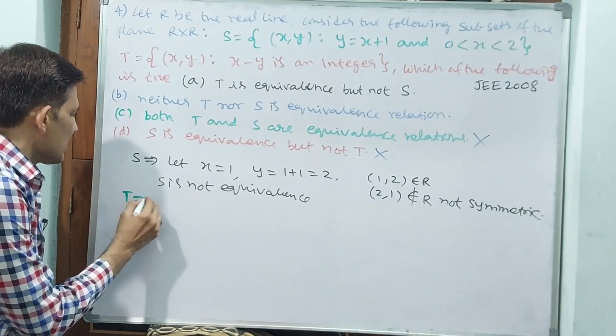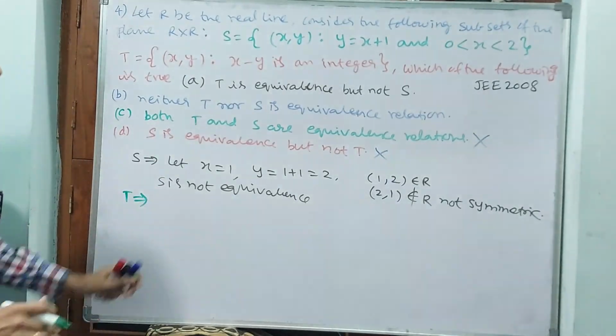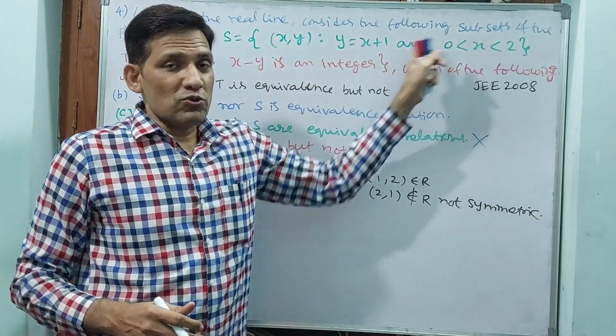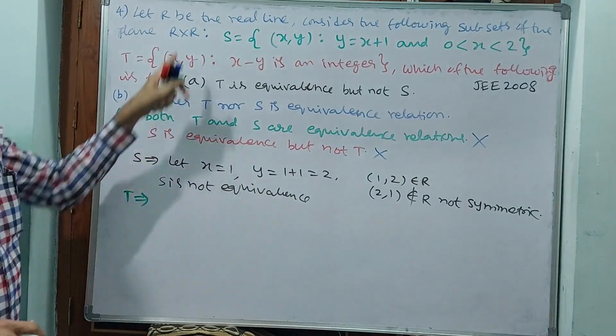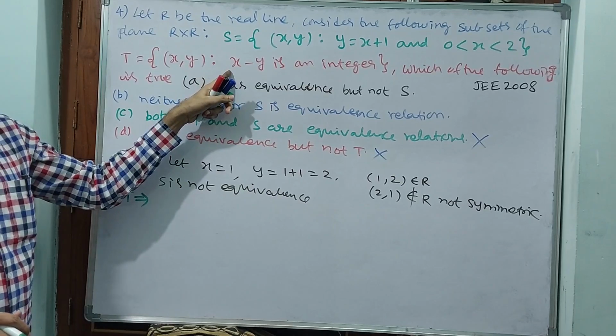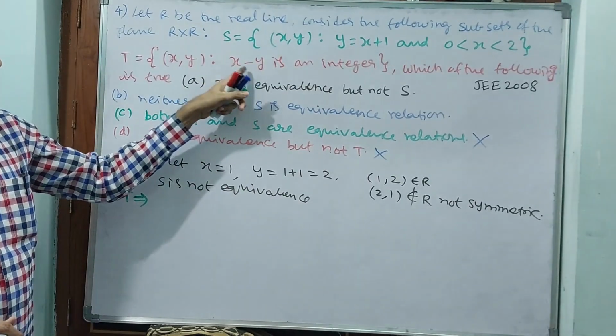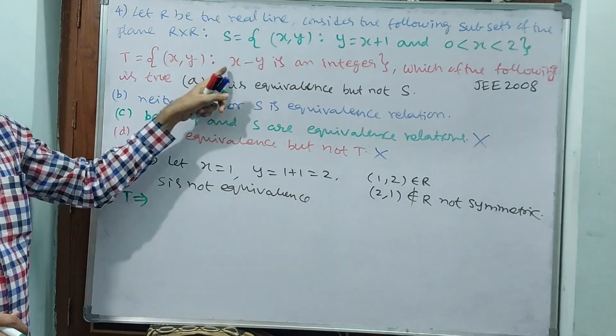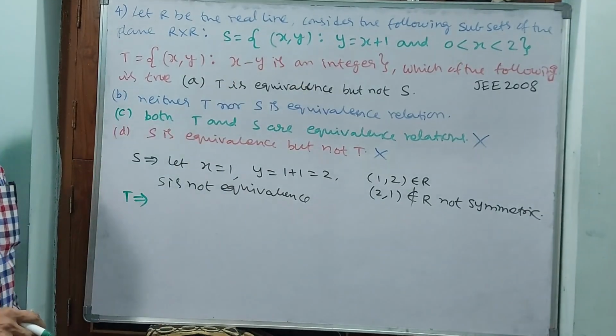See, for T, how I am tackling, you see. Here there is no condition that x you should take from 0 to 2 only. In the real number line, all numbers you can take for T. Why? Because there is no restriction. But you observe carefully: x minus y should be an integer.